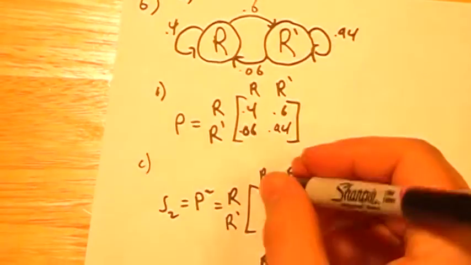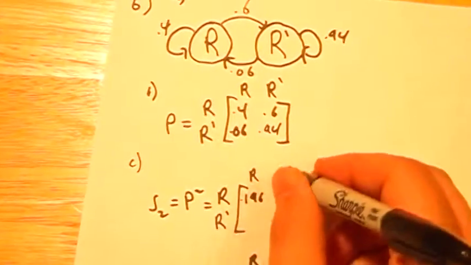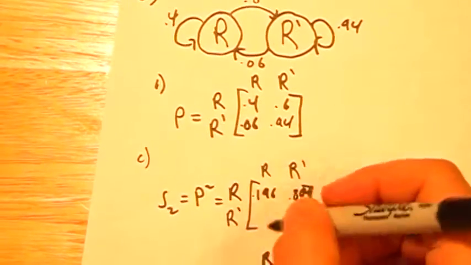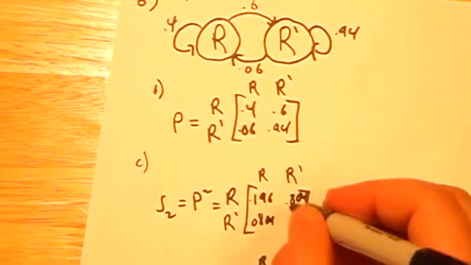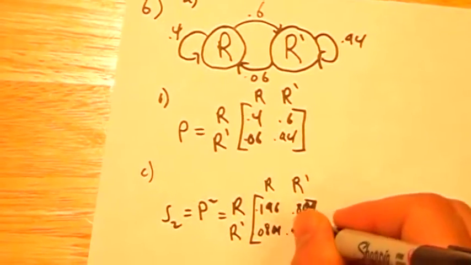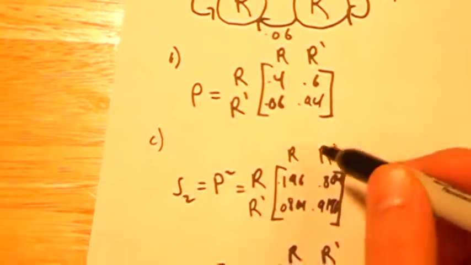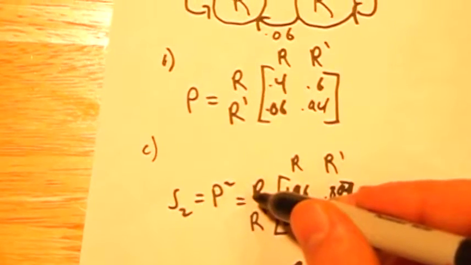And when we do that, we get rain to rain, 0.196, rain to not rain, 0.804, not rain to rain, 0.0804, and not rain to not rain, 0.9196. Now the question itself is asking about rain to rain, right? So if it rains on Thursday, what is the probability that the restaurant will close on Saturday?